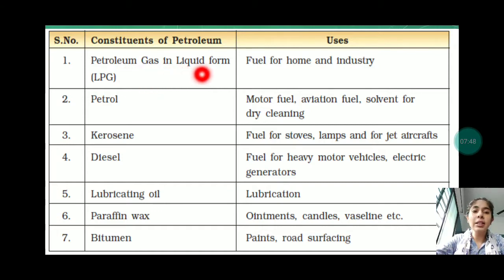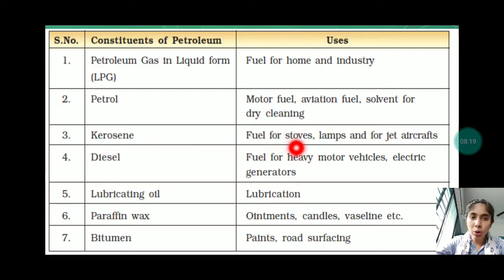Petroleum gas in liquid form, that is LPG. Fuel for home and industry. It is used as fuel for home and industry. Petrol: motor fuel, aviation fuel, solvent for dry cleaning. Okay, we all know where the petrol is used, for the motor fuel. Okay, it is also used for mopeds, and as a solvent for dry cleaning. For dry cleaning also it is used.